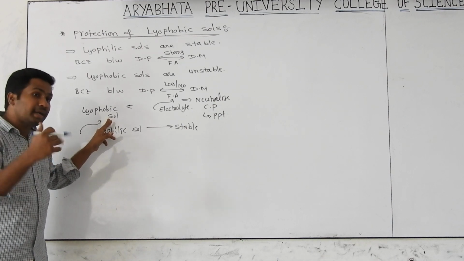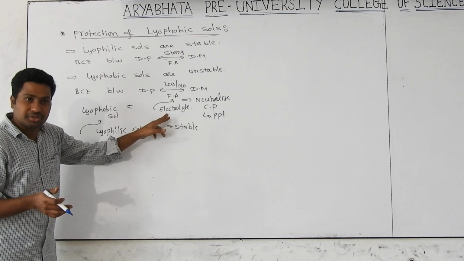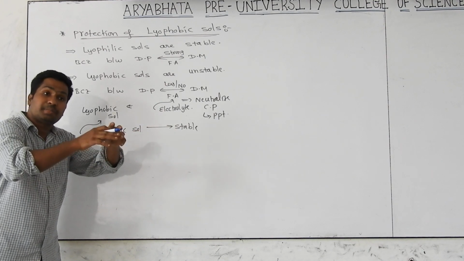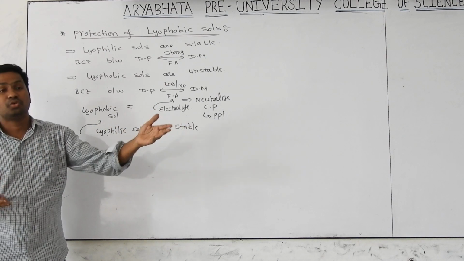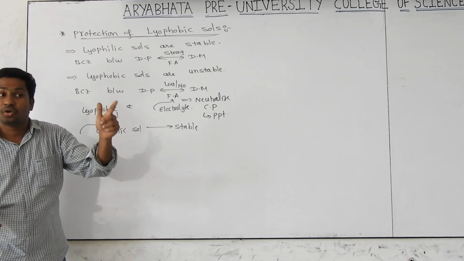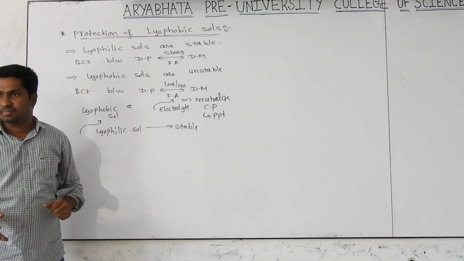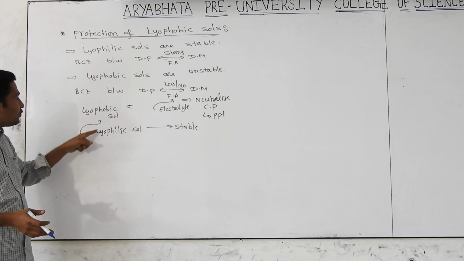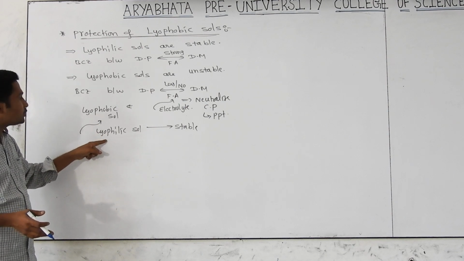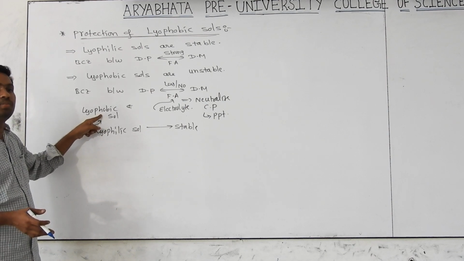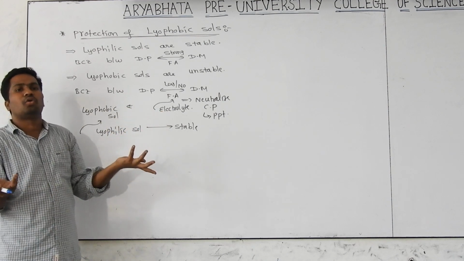That can be sped up by adding electrolyte. After adding electrolyte, the separation will go at high speed. That's what is called coagulation. No, I don't want this coagulation. To stop the coagulation, what can we add? A little bit of lyophilic sol should be added to the lyophobic sol. After that you can add electrolyte, and there is no coagulation.